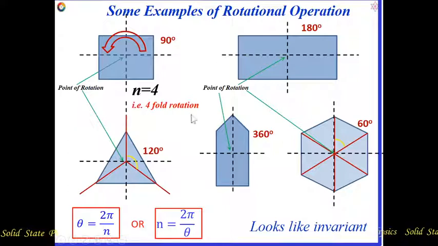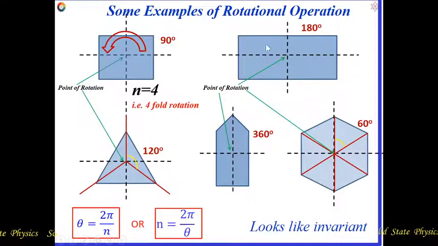So we can say 4-fold rotation. That means after 4 rotations we get the original position of this square. However, at each rotation we get a symmetrical view, so it is called n equal to 4, or 4-fold rotation.